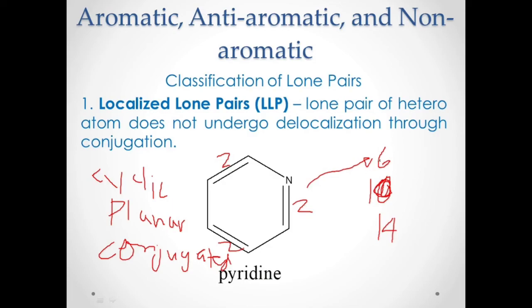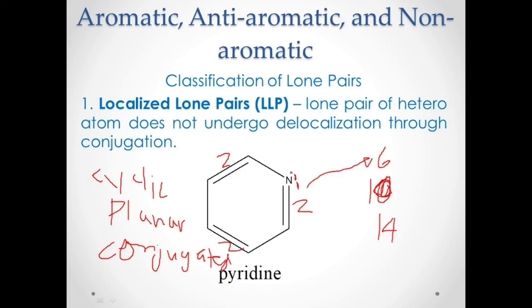It already follows the Huckel's rule. So you should expect that the lone pair of nitrogen should be found outside the ring, not inside the ring, because the ring is already stable because it already follows the Huckel's rule for the number of pi electrons.